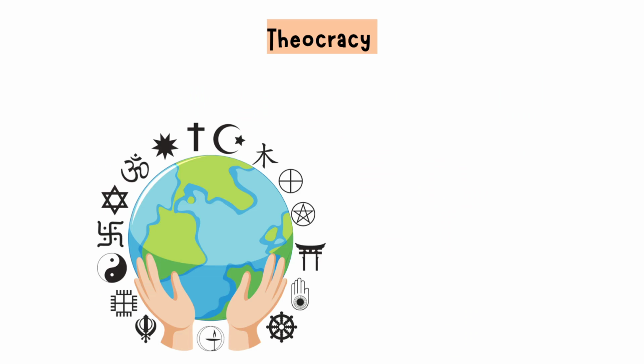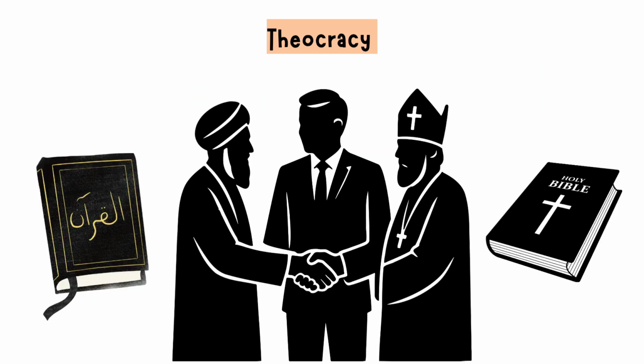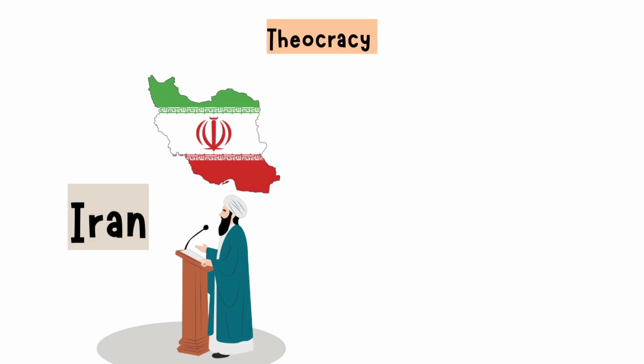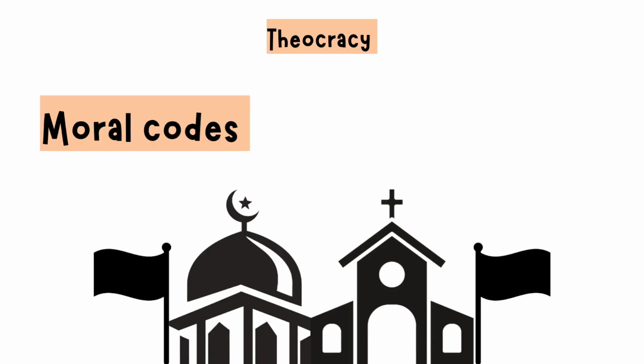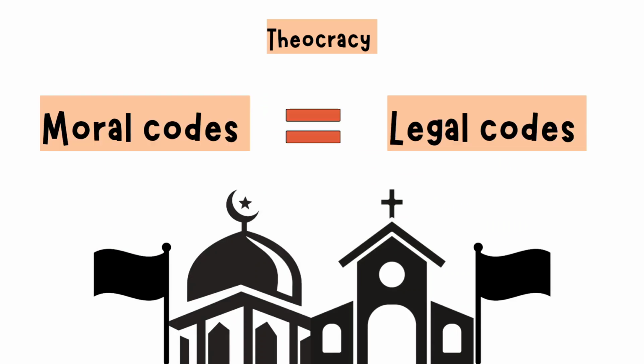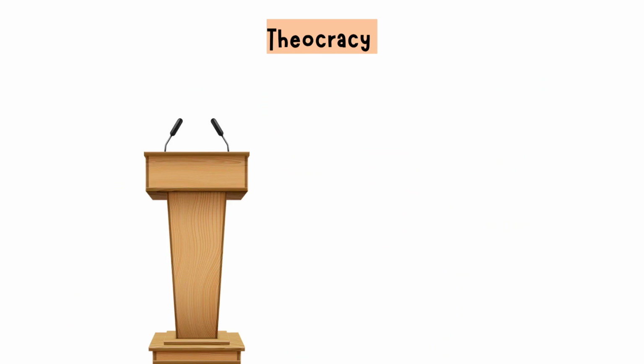Theocracy. A theocracy is a government where religion isn't just a belief system, it's the law. Leaders claim authority from God or a sacred text, and religious institutions often guide political decisions. Iran and the Vatican are modern examples, each blending faith and governance differently. In a theocracy, moral codes become legal codes, and challenging authority can be seen as challenging the divine itself. For some, it offers spiritual unity and order. For others, it limits freedom and diversity. It's where the pulpit and the parliament share the same seat.